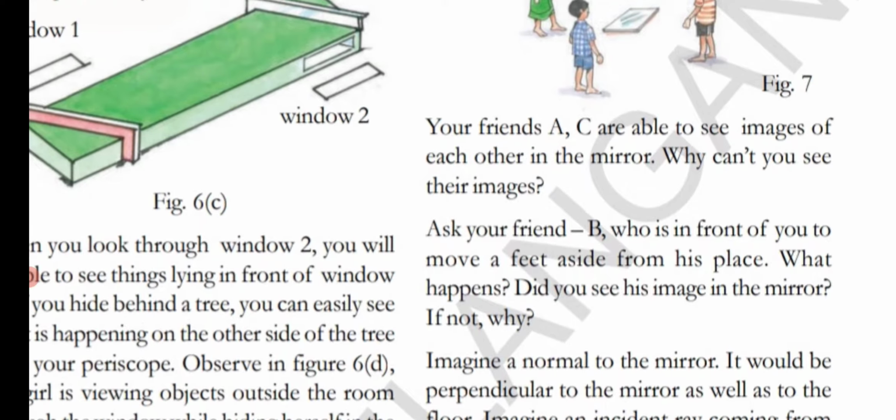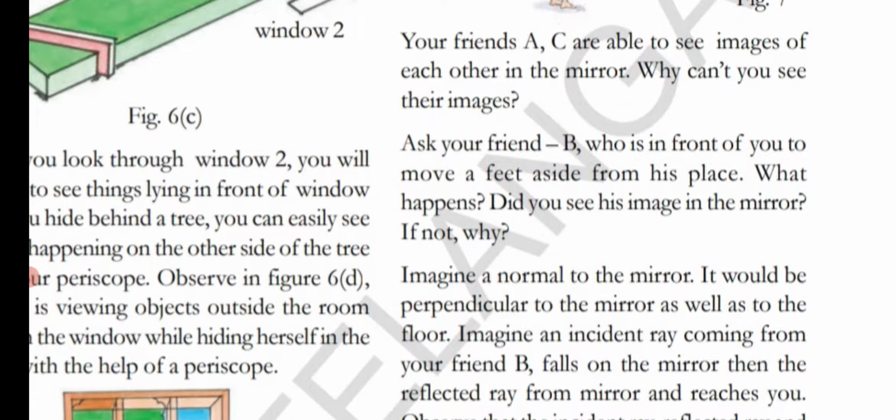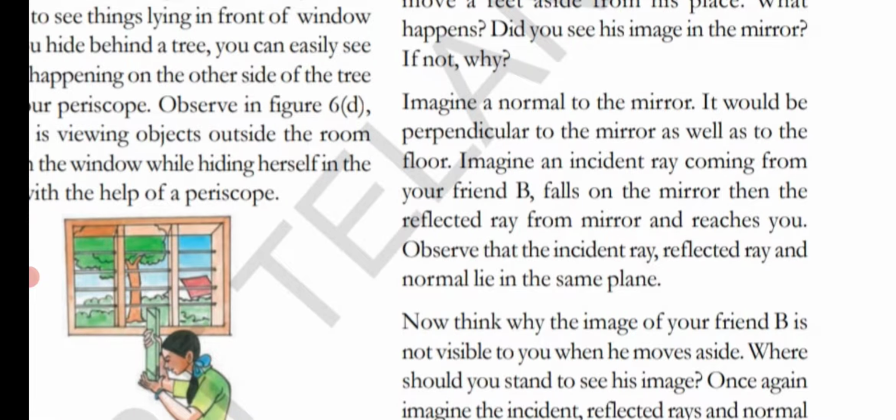Ask your friend B, who is in front of you, to move a feet aside from his place. What happens? Did you see his image in the mirror? If not, why? Imagine a normal to the mirror. It would be perpendicular to the mirror as well as to the floor. Yes or no, children? 90 degrees it was.